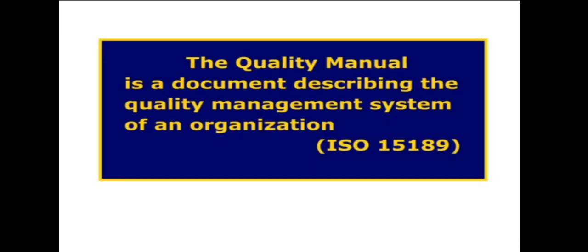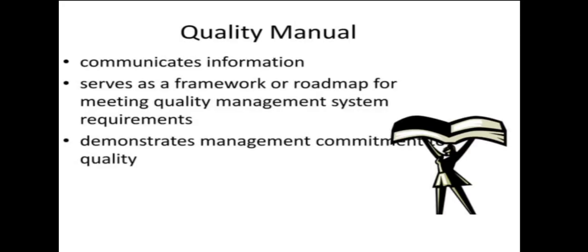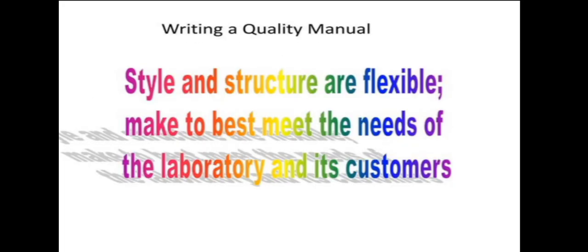The quality manual is a document describing the quality management system of an organization. This quality manual communicates the information, serves as a framework, and demonstrates the management's commitment to quality. In the written quality manual, the style and structure are flexible, and it is made to best meet the needs of the laboratory and its customers, the patients or the family members.